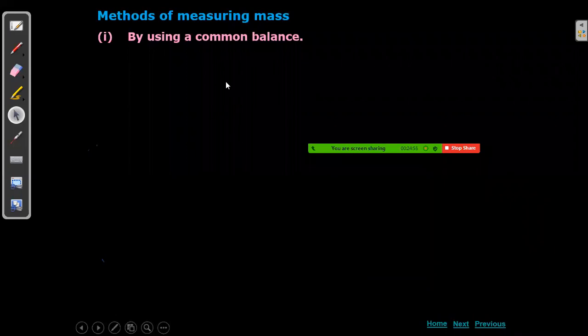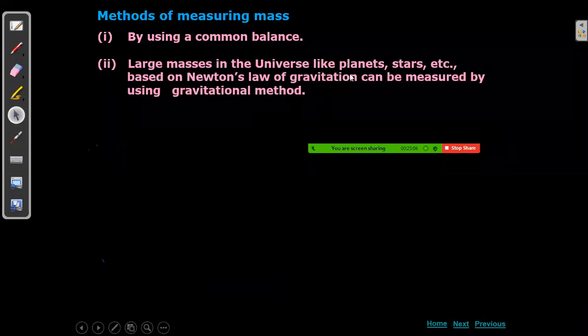Methods of measuring mass. Previously, we have seen how we measure length. Here, how do we measure mass? We use a common balance. This is known to you. A common balance means a simple balance, like what we see in gold shops. Now they are using digital ones. Previously, two sides were there, and on one side they put a small weight and on the other side they put the gold and measure it. Like in the vegetable market also we can see that simple balance, not a digital one. So that common balance we can use for measuring masses.